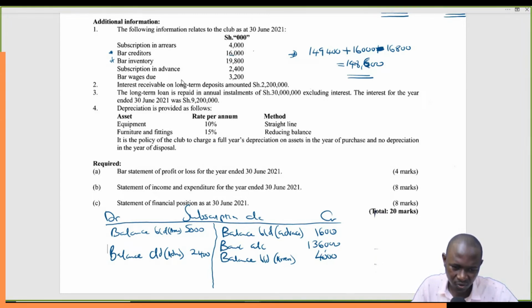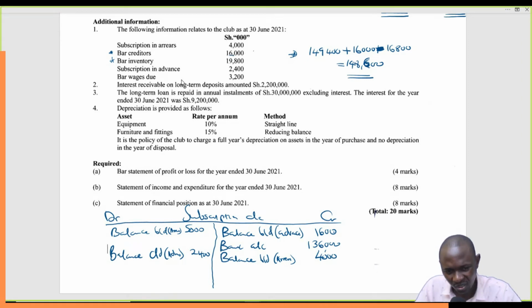This is what was supposed to be paid this year, but will be paid next year. So we've collected all that is supposed to be paid this year. This belongs to last year, and this one belongs to the following year. So we are taking what belongs to this year.